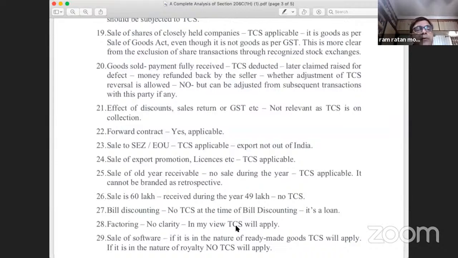Now, point number 21, I have discussed. Point number 22, forward contract. Will TCS be applicable? Yes, 1H will be applicable.